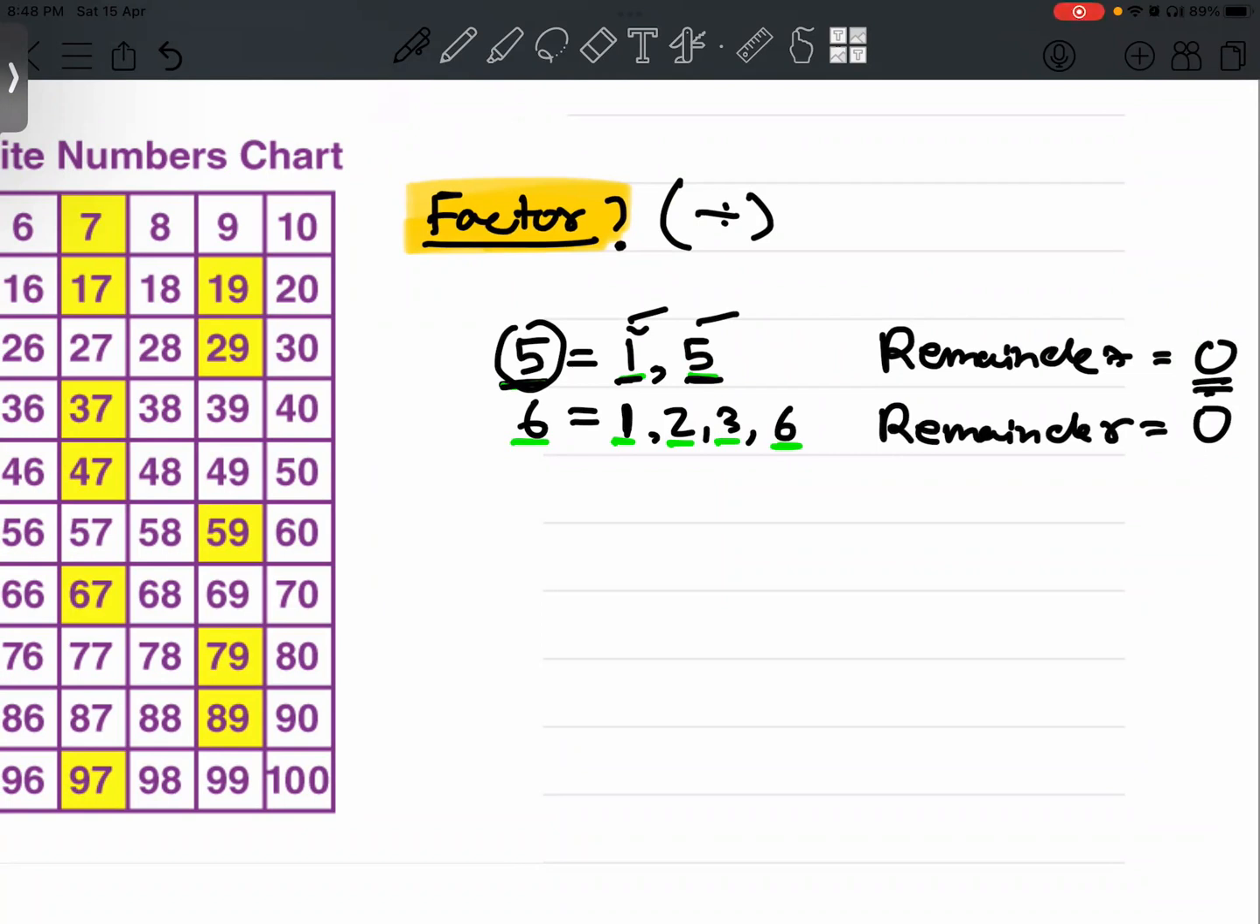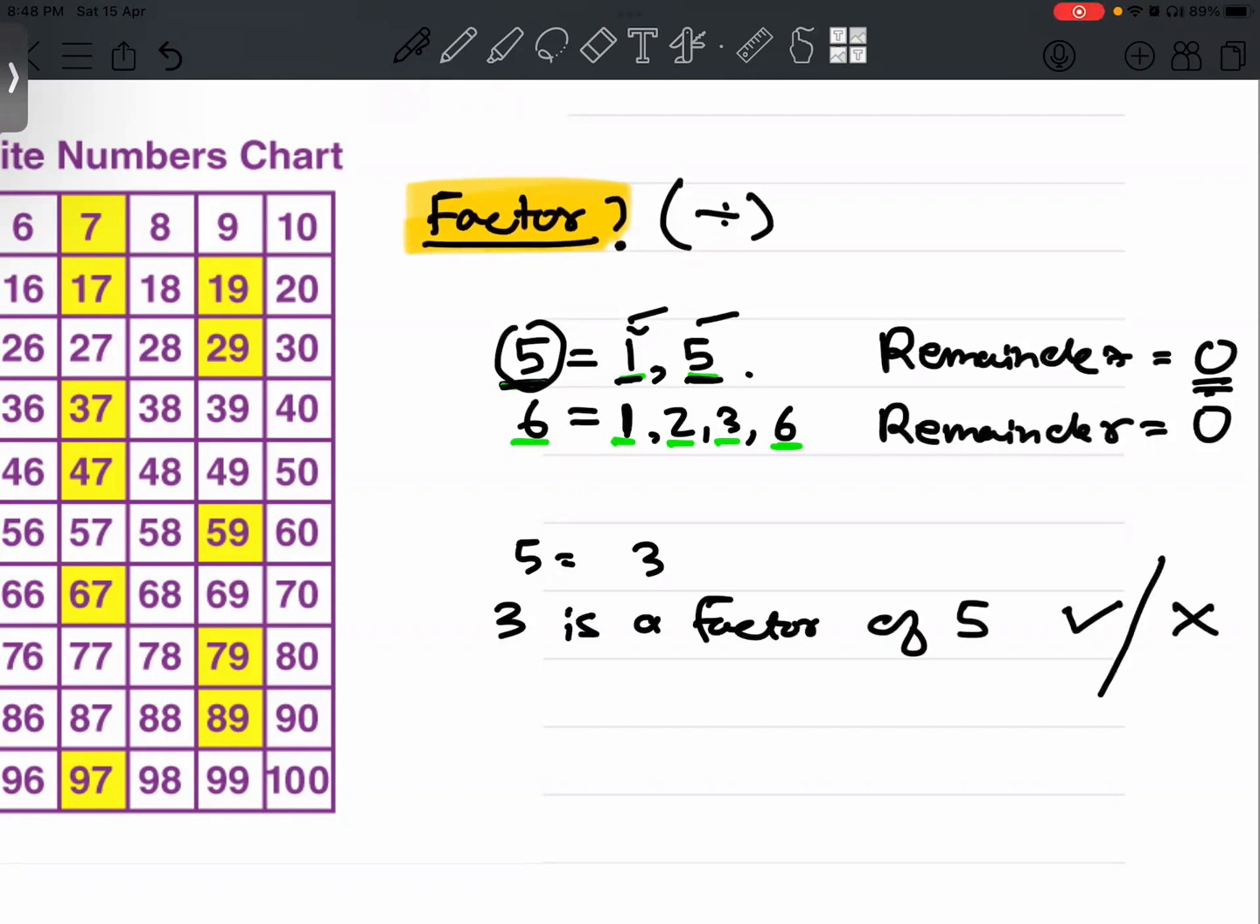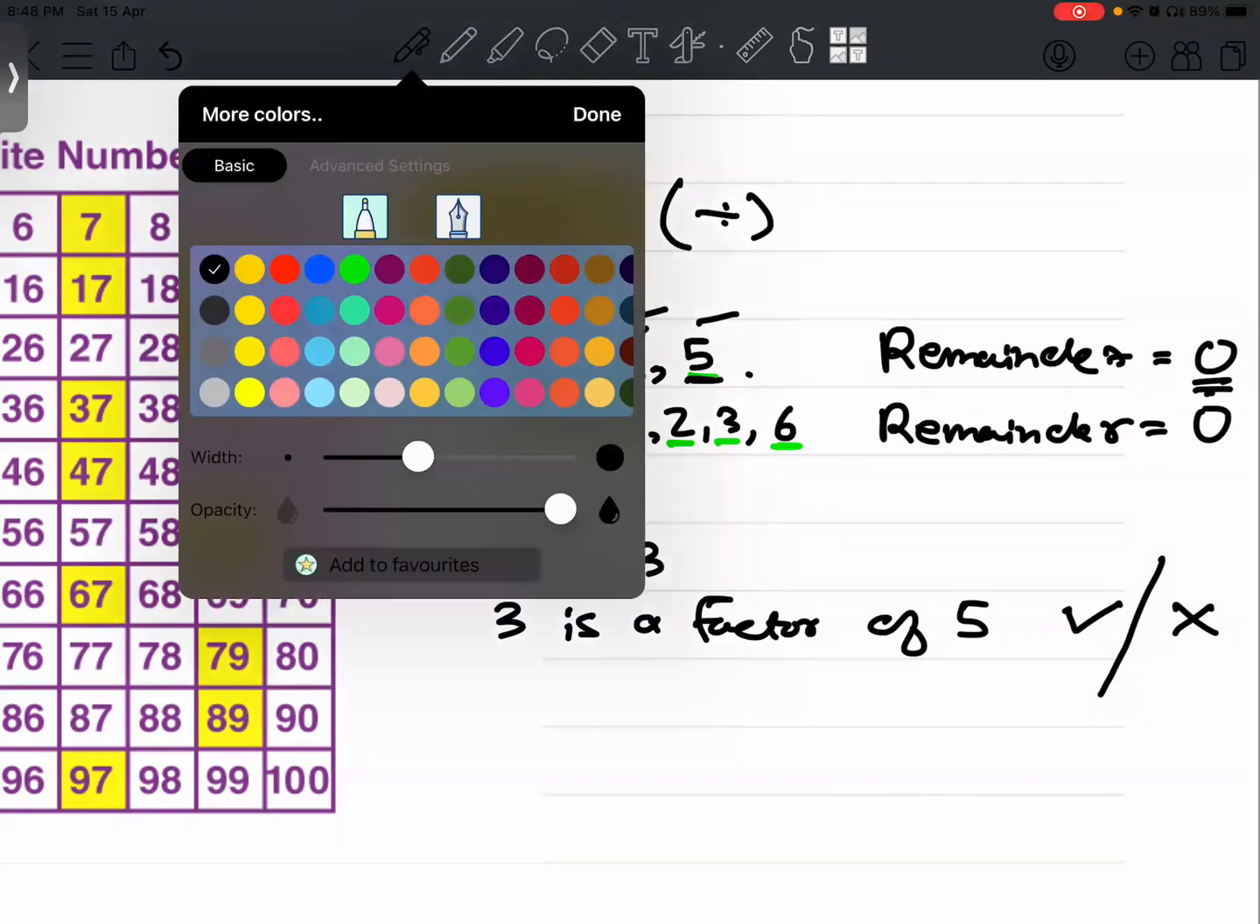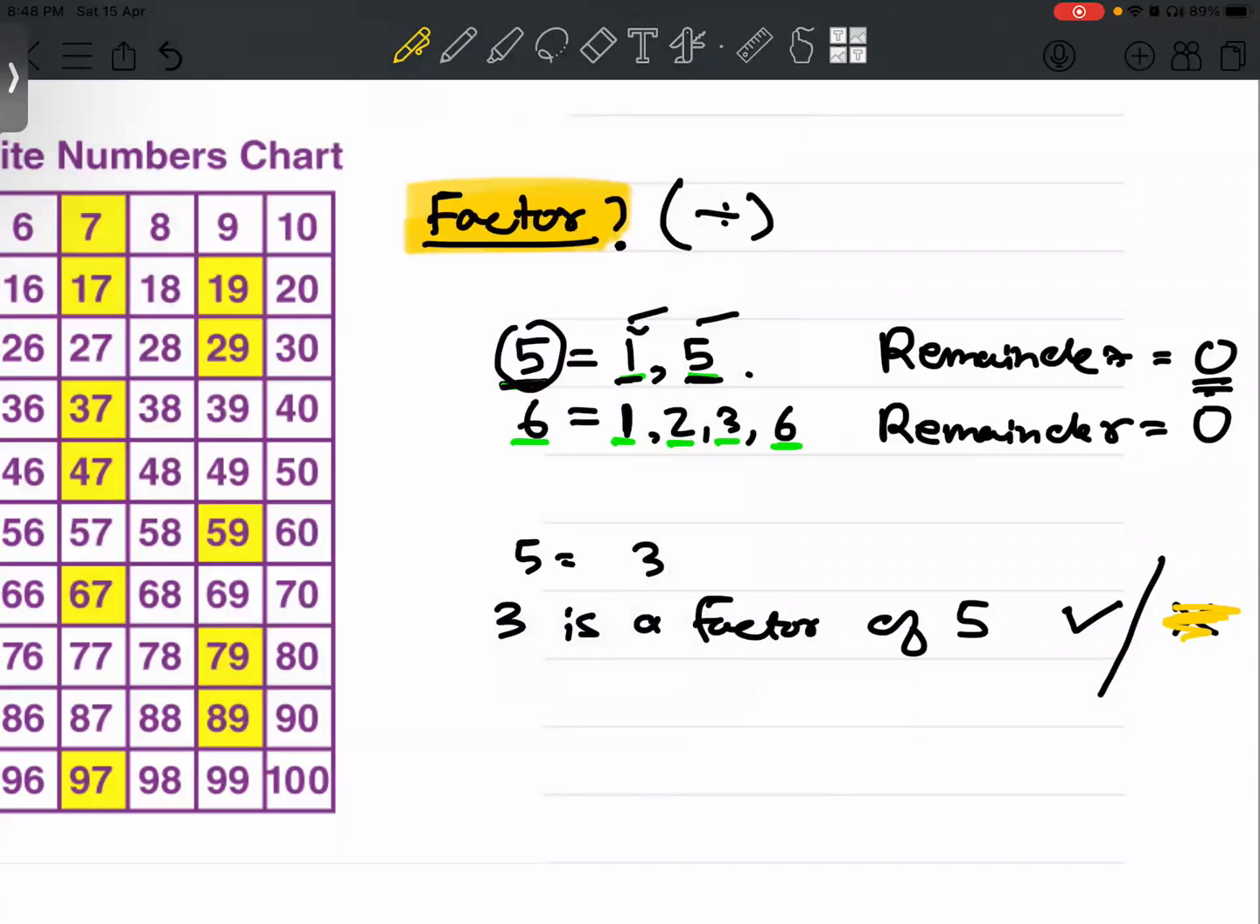So can I say that 3 is a factor of 5? Is the statement true or false? What do you think? You want to check it yourself? You can do it in the copy as well. No, it is not. It is wrong, 100% wrong. Why? Because the remainder will not be 0.